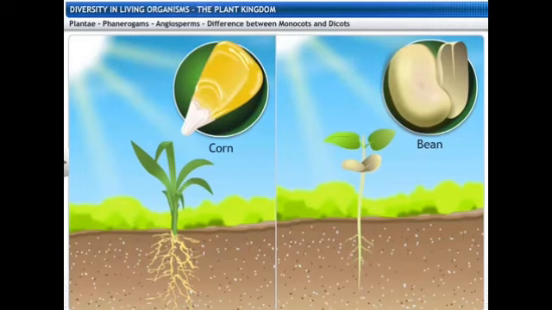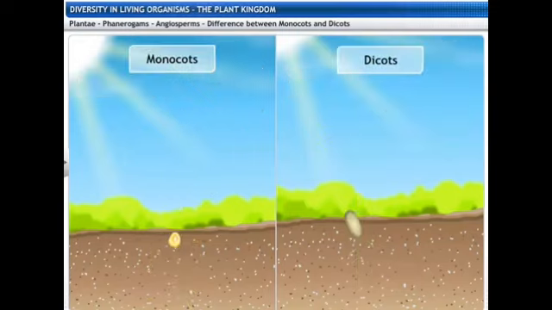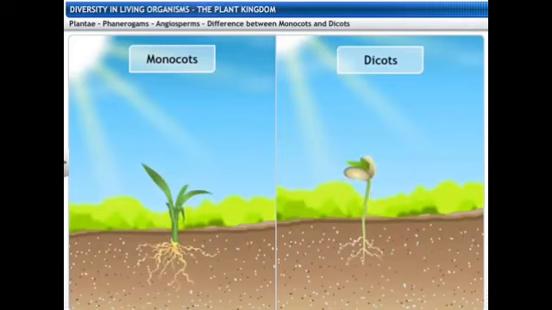The types of the leaves which are produced also show a lot of differences. The way with which they grow, there also a lot of differences are there. The root system and the pattern of the leaves also. Here you can see how it is growing and the differences which are there.